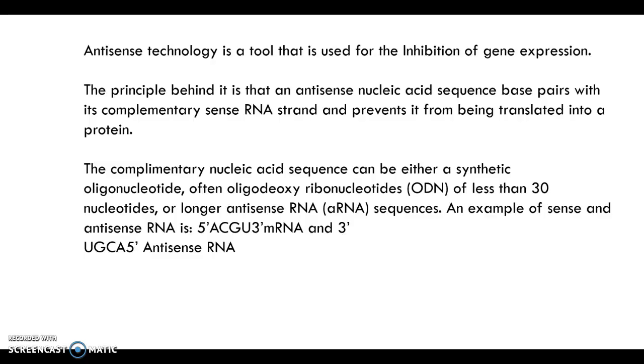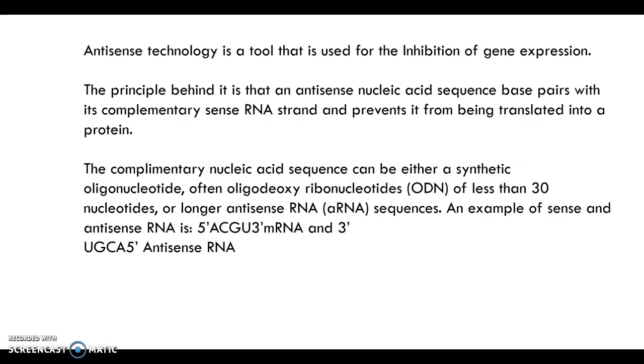So we know that diseases are often connected to the insufficient or excess production of certain proteins. For example, in the case of amyotrophic lateral sclerosis, if the production of this protein is disrupted, many diseases can be treated or cured. So antisense technology is one such method which can disrupt the protein production. So first of all, what is antisense? Antisense is a sense opposite to the sense strand.